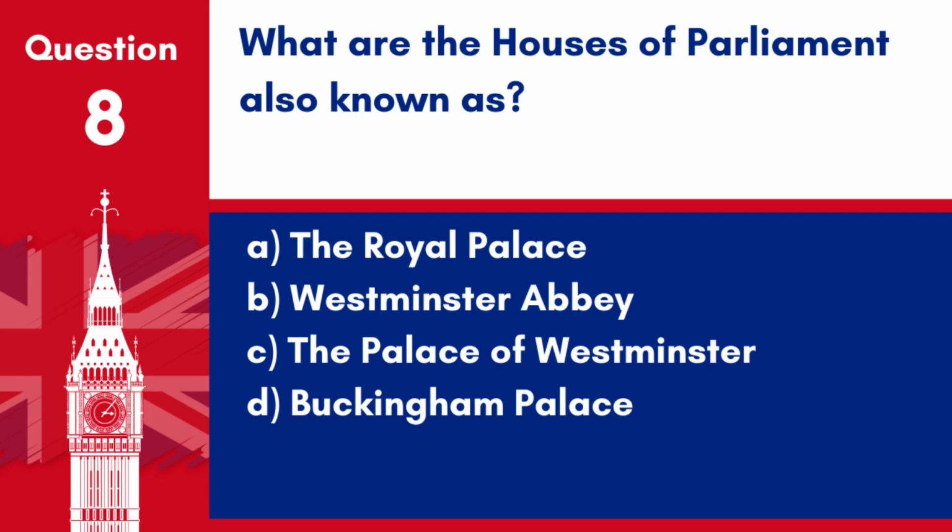Question 8. What are the Houses of Parliament also known as? A. The Royal Palace. B. Westminster Abbey. C. The Palace of Westminster. D. Buckingham Palace. Answer: C. The Palace of Westminster. The Houses of Parliament are located in the Palace of Westminster in London.